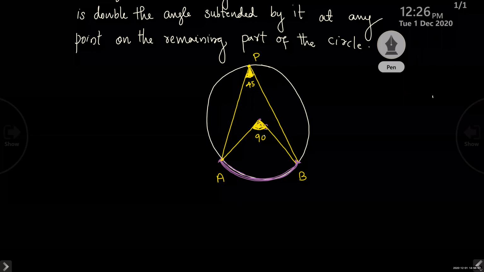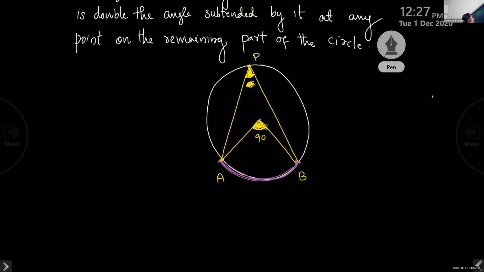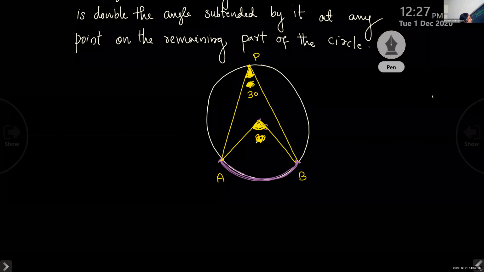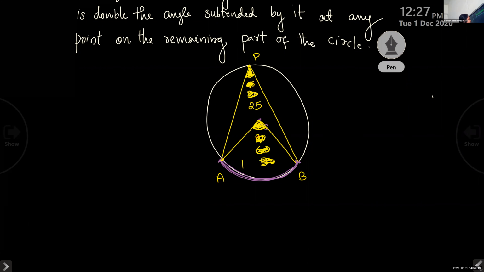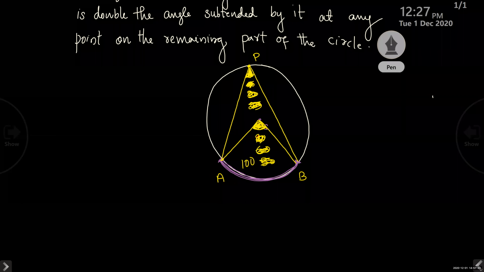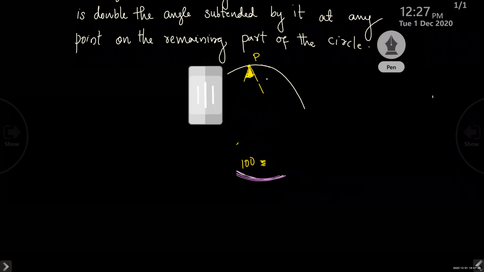Okay, suppose instead of 45, if it is 30, can you find this angle? 60. If it is 25, what is this angle? 50. And suppose if it is 100, what is this angle on the top? 50. So that is the connection. Clear? Yes, ma'am.